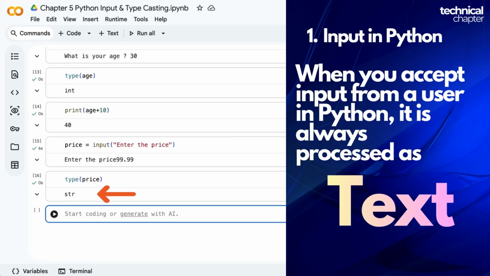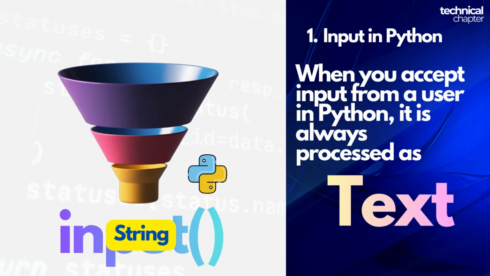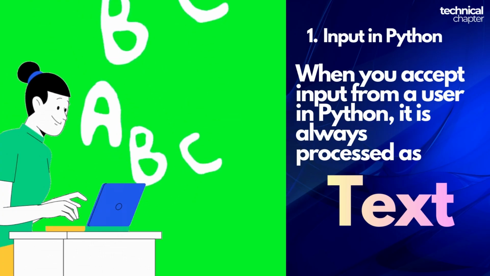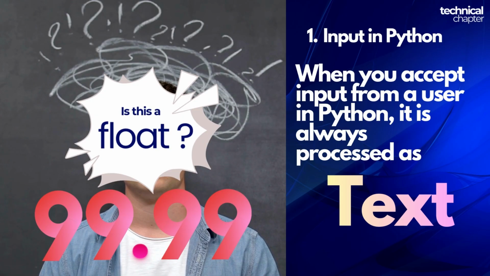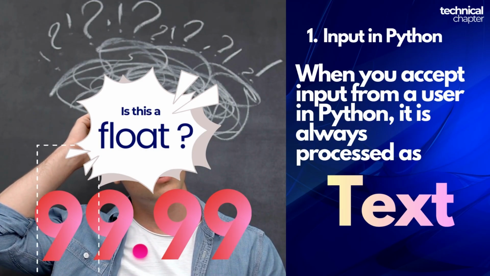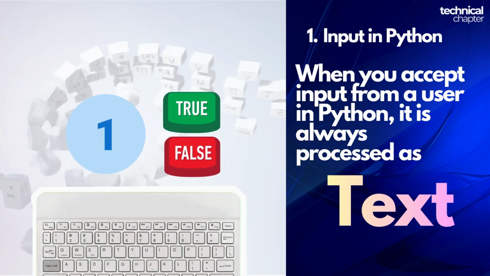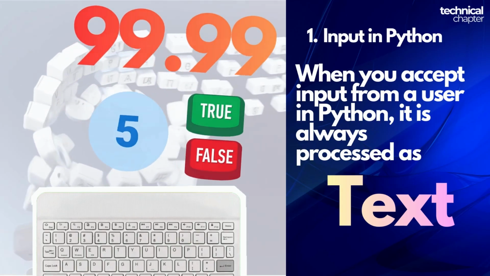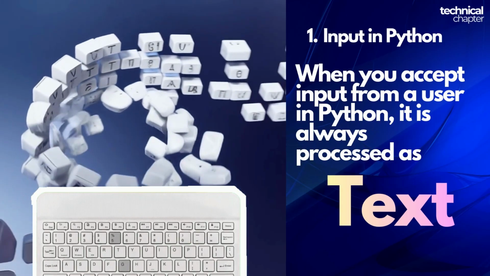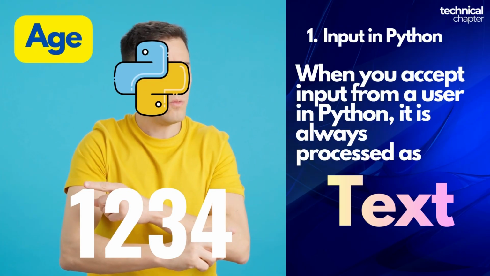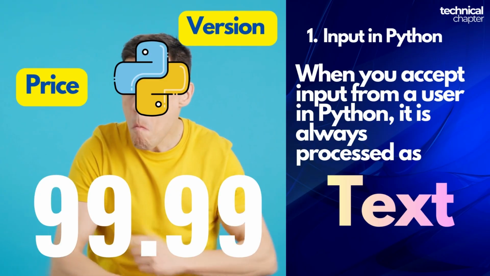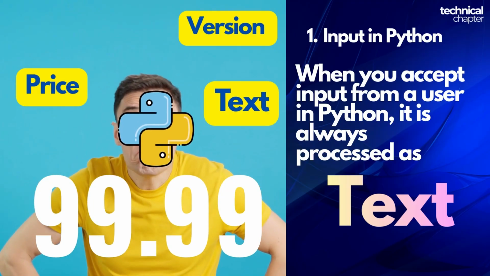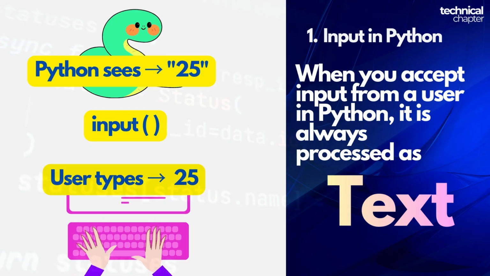Why does this happen? Because input always reads what you type as raw text, not as a number. This is a design choice, not a bug. Python does only one job here. Take whatever the user types on the keyboard and store it as text. Python does not think, oh, this looks like a float. Python thinks user typed characters 9, 9, decimal 9 and 9. Your keyboard does not send int, float, boolean. It only sends characters. So Python has no way to safely guess whether 1234 is age, quantity, PIN, OTP or phone number. 99.99 is a price, version number or just text. So Python just plays safe. Everything that comes from input is a string.